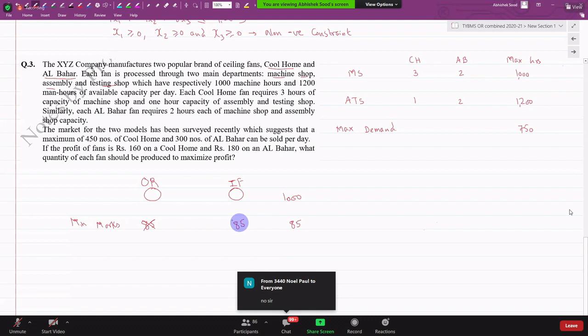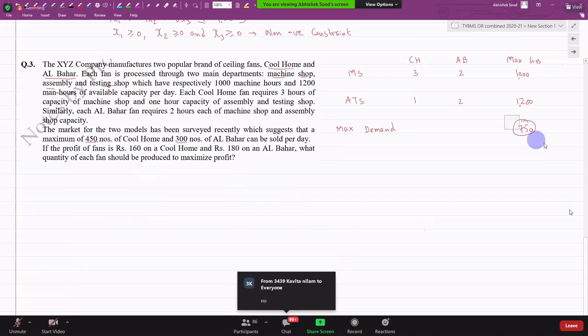The rule is that you should get 45 in OR and 40 in IF. I changed the numbers a bit, but understand my point. Yes or no? Similarly here, 1,000 machine hours can be used fully for Coolhome, fully for Albahar, or any combination where I require for one Coolhome 3 hours, and one Albahar 2 hours. Yes or no? But when the customer is telling me clearly that I want a maximum of 450 of Coolhome and a maximum of 300 of Albahar, can I give him all 750 Coolhome, all 750 Albahar, or any combination of the two? Can I do that?